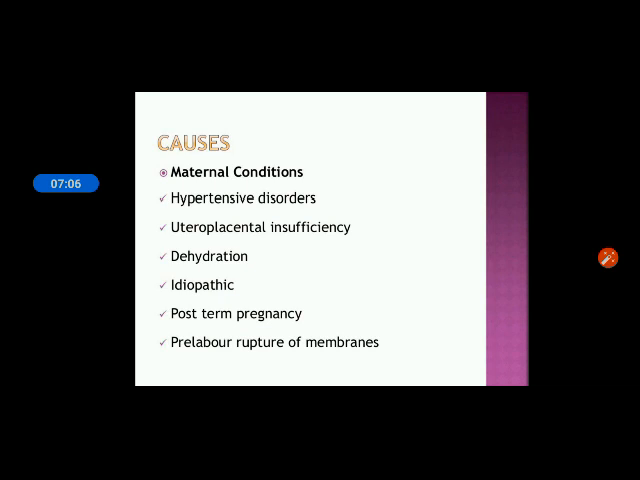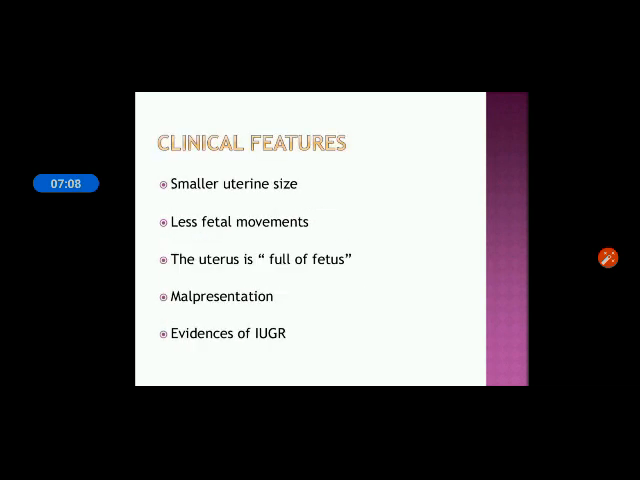So these all are about the causes or the etiology. Next we will see the clinical features. In the clinical features, the first one is smaller uterine size. When you palpate or observe the maternal uterus, it will be small because of the lack of amniotic fluid inside the amniotic sac.